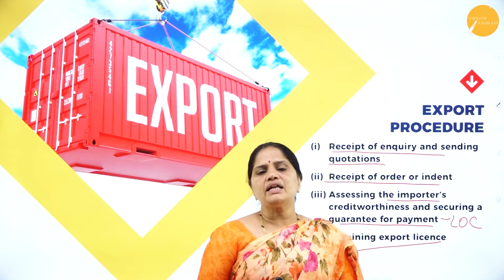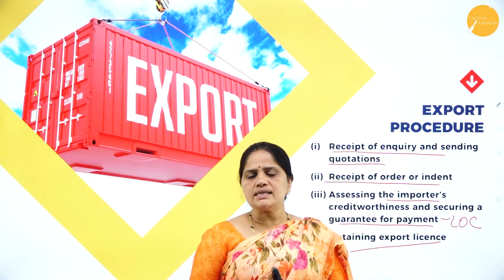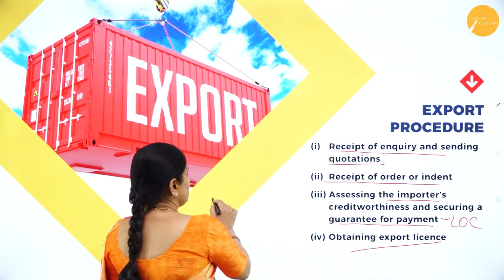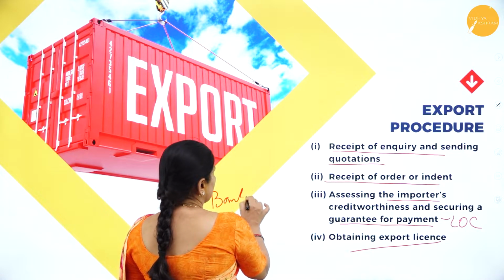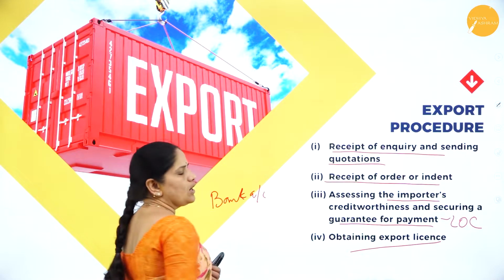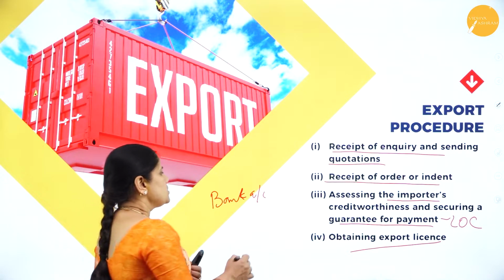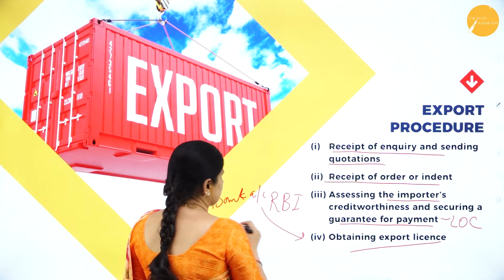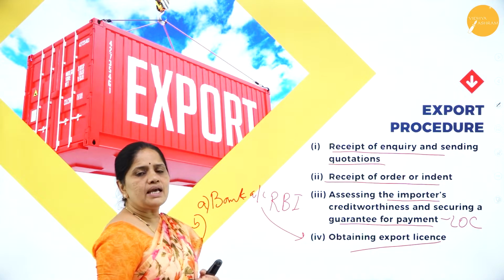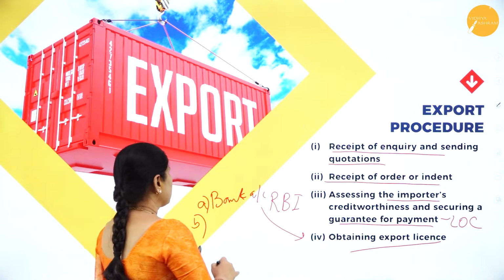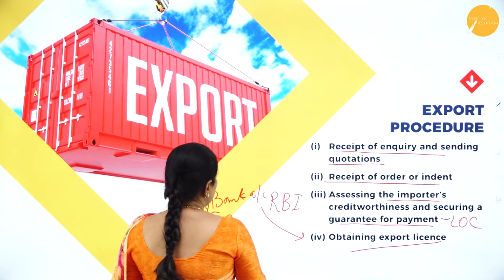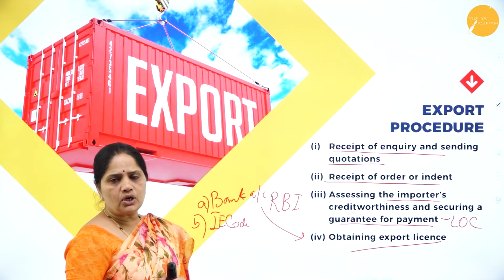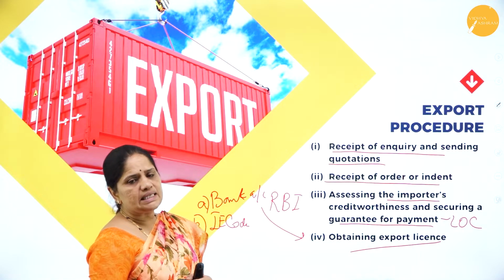Now, what are the prerequisites to get the export license? The first thing is the exporter should have opened a bank account. He should open a bank account with any bank which is authorized by the RBI. This is the first prerequisite for getting the export license. Then the second one is he should have the import export code number, the IEC code, which will be given by the Indian government.